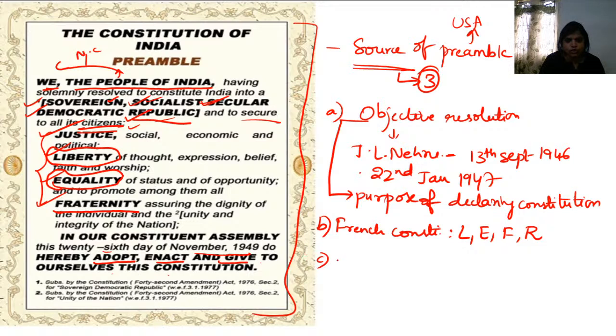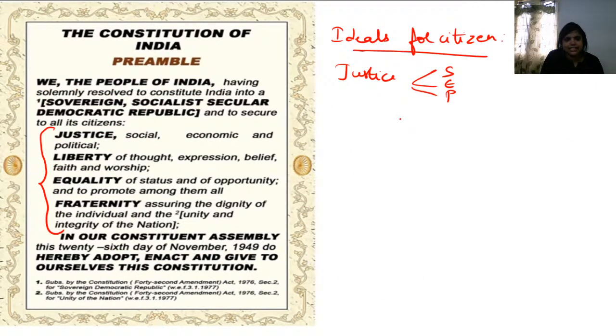And the third major source for the preamble is the Russian Constitution. How can you say it is the Russian Constitution? When we are talking about justice, the word justice and the types of justice, like social justice, economic justice, and political justice. Liberty is being ensured. When I say liberty, liberty of thought, I have the freedom to think. Not just thinking, I have the freedom to express. I have the liberty to believe what I believe in. I have the liberty to have faith in something and worship something.